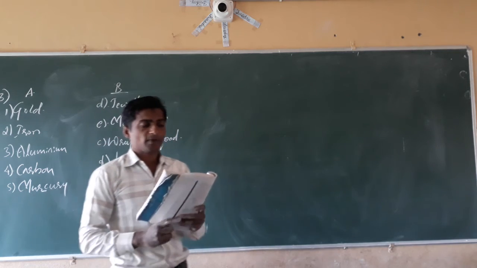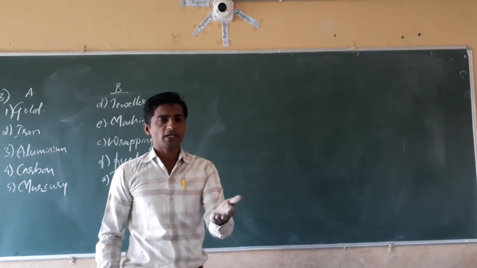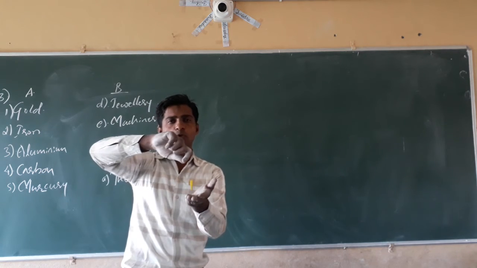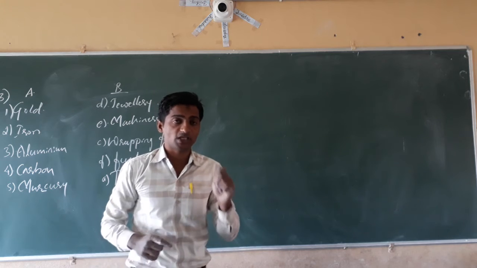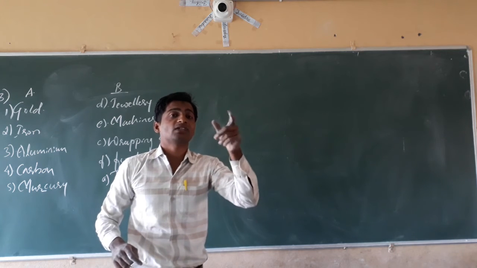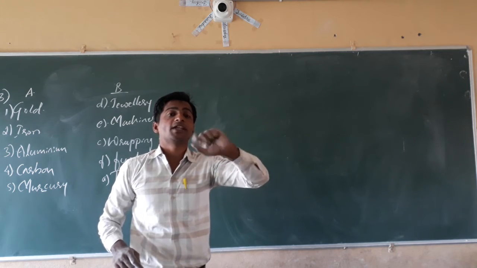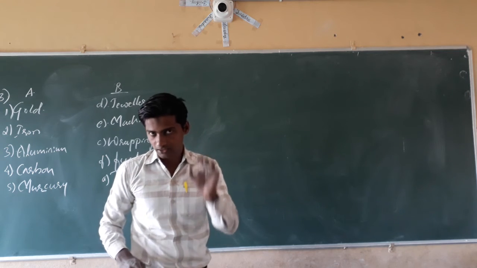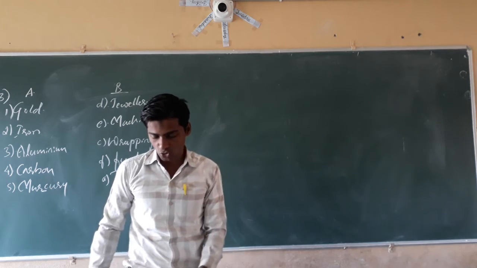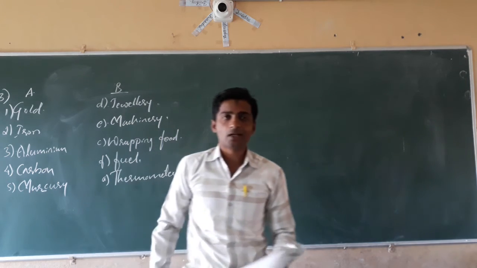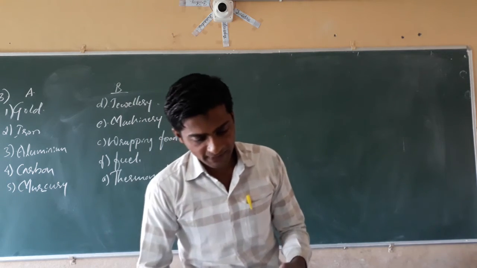We have taken the copper plate on which we have poured the sulfuric acid. See, no reaction occurs because copper is less reactive than hydrogen. You are right. That's why there is no reaction when we pour sulfuric acid on the copper plate. The next,